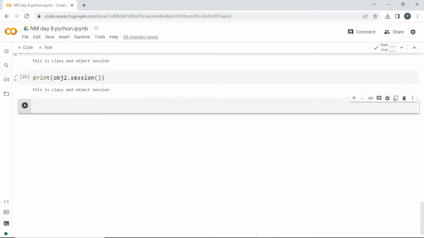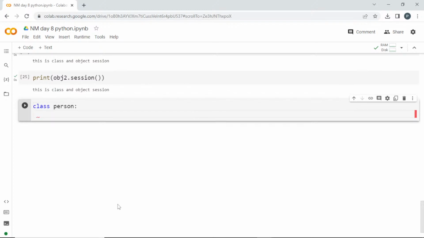So let us do this example here. I'm going to create a class with the name person, class person. Inside of it, since I want to pass the information, I can instantiate with the help of a function, double underscore init. Let me define double underscore init double underscore.